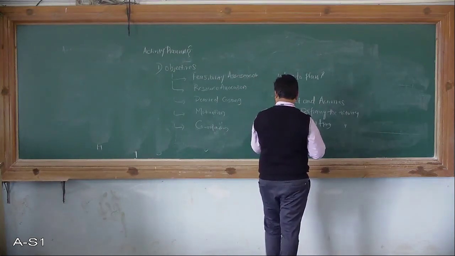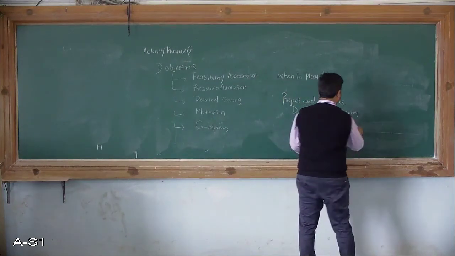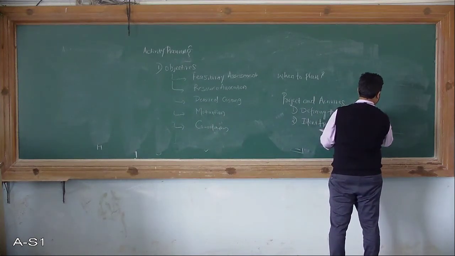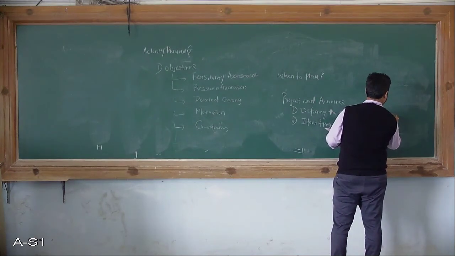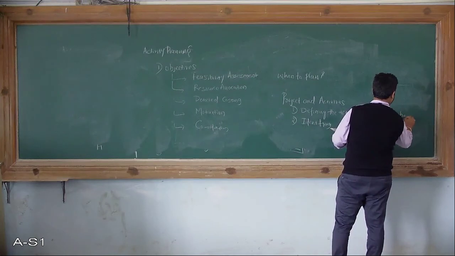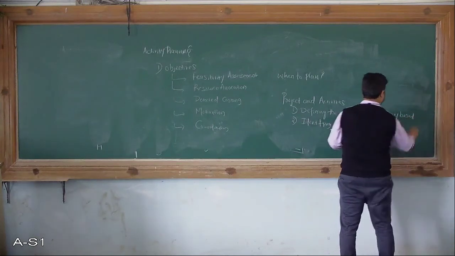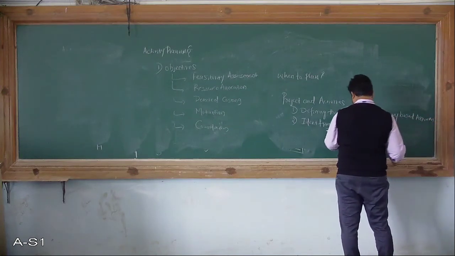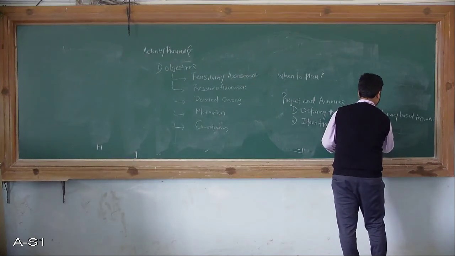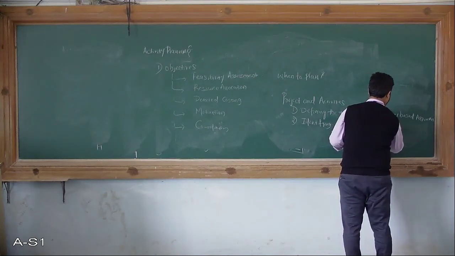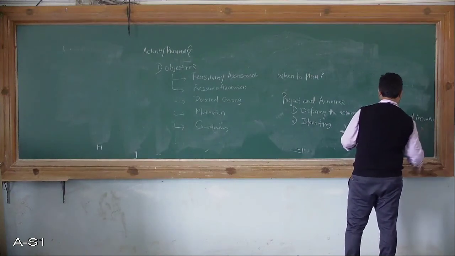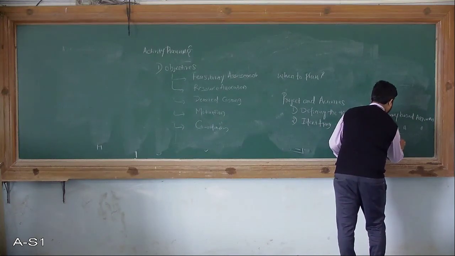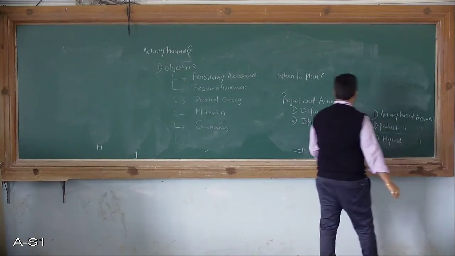Here, in the case of identifying the activities, we have different types. The first one is the activity based approach. Then the product based approach, and the hybrid approach.